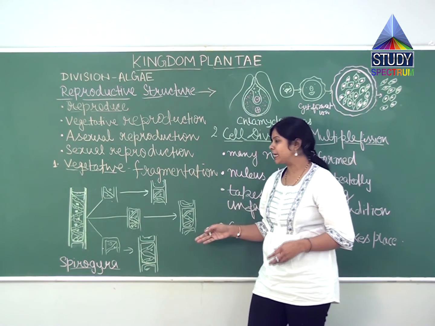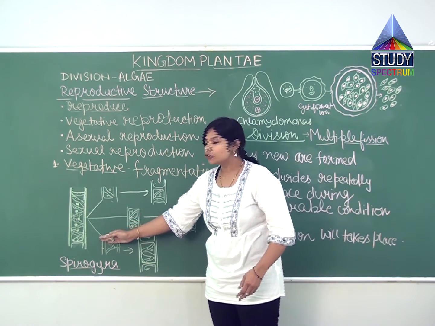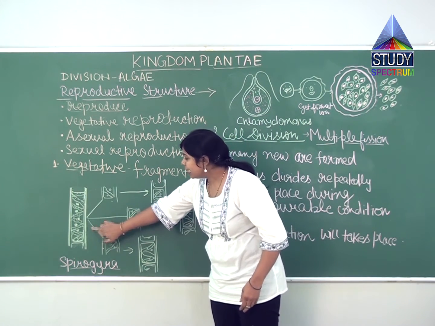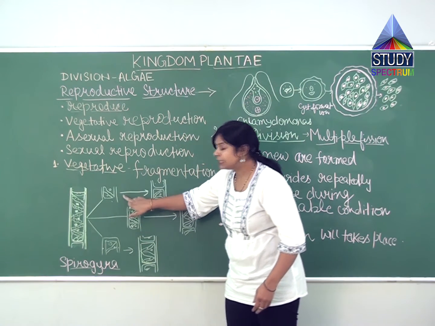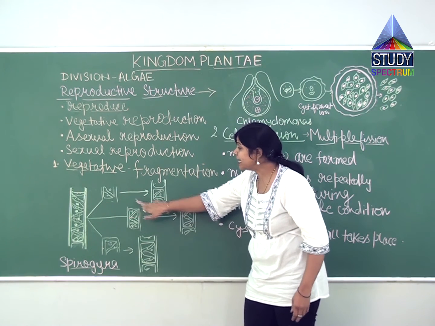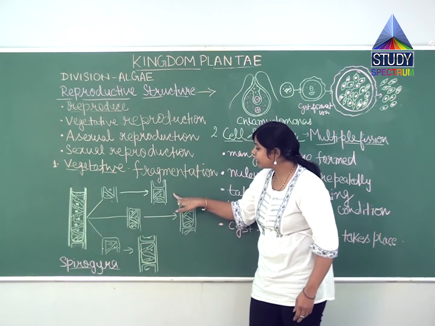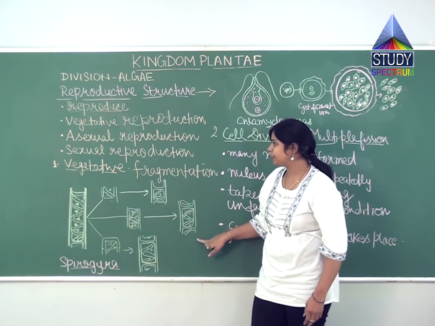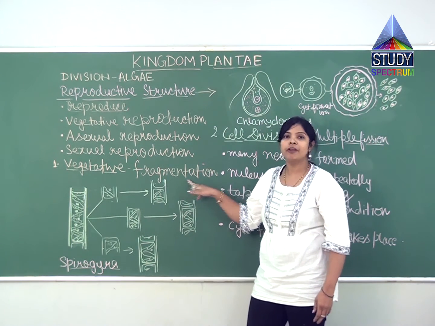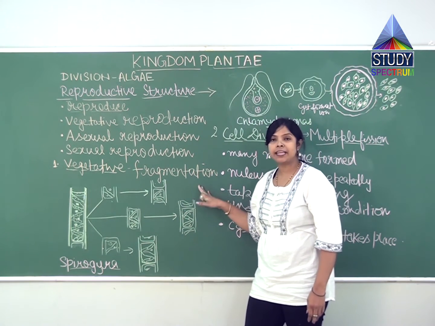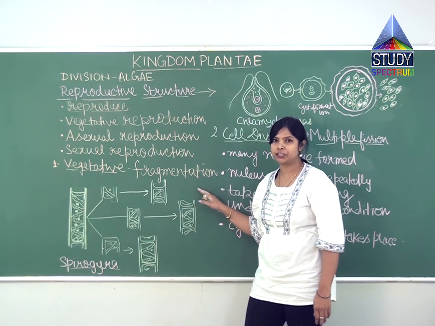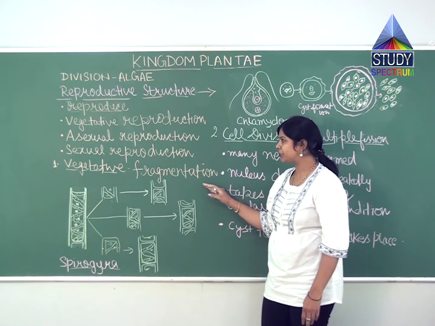If we take the example of Spirogyra, it breaks down into three pieces, and each piece will give rise to a new individual. So it is the process of fragmentation, and it takes place during favorable conditions.